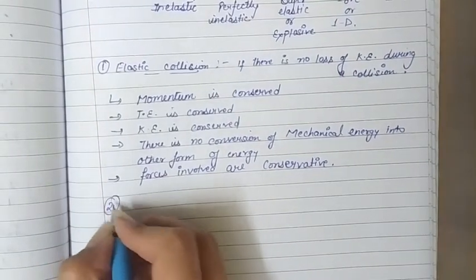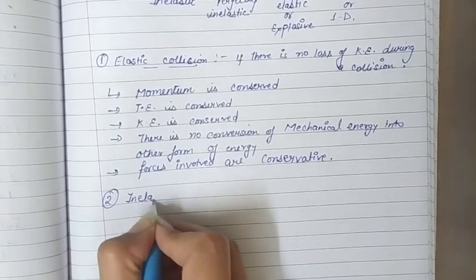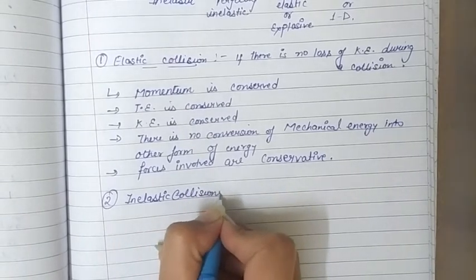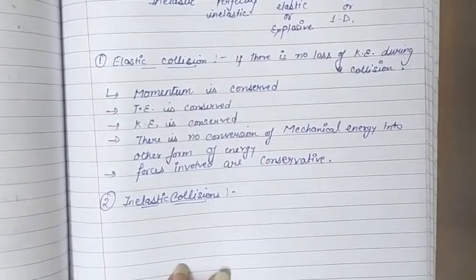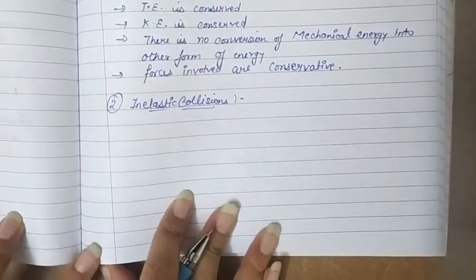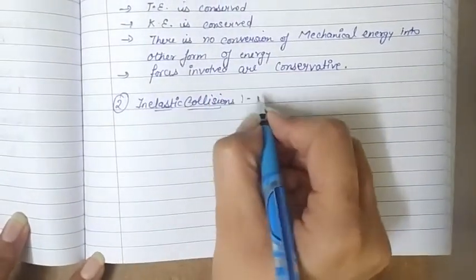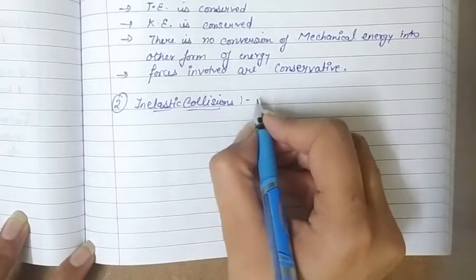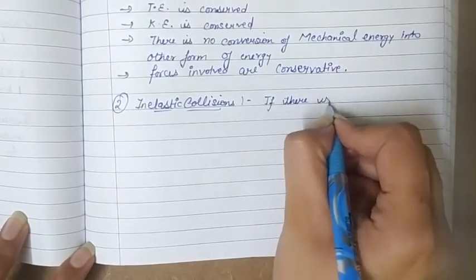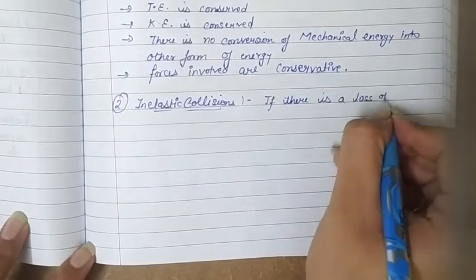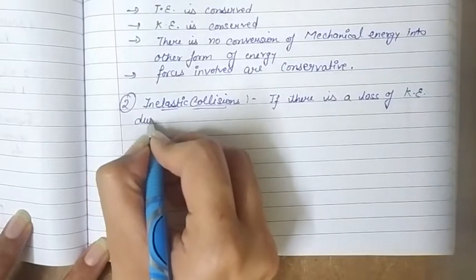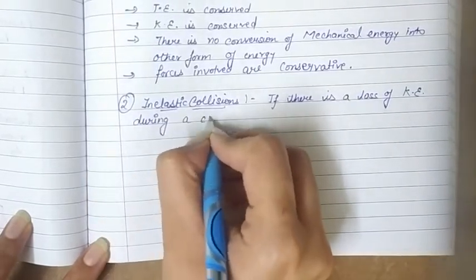After this we have the second type, which is inelastic collision. Inelastic collisions are those in which there is a loss of kinetic energy. If there is no loss of kinetic energy, then it is elastic collision. If there is loss of kinetic energy during a collision, then it is an inelastic collision.